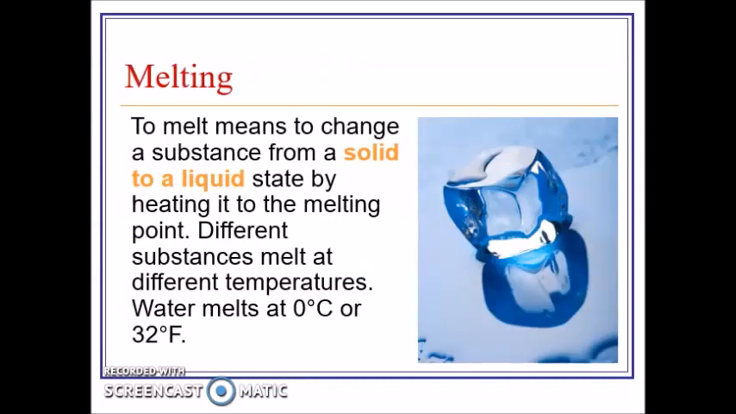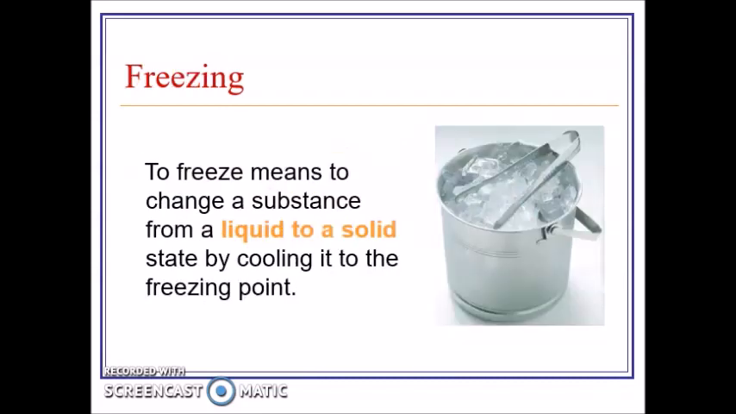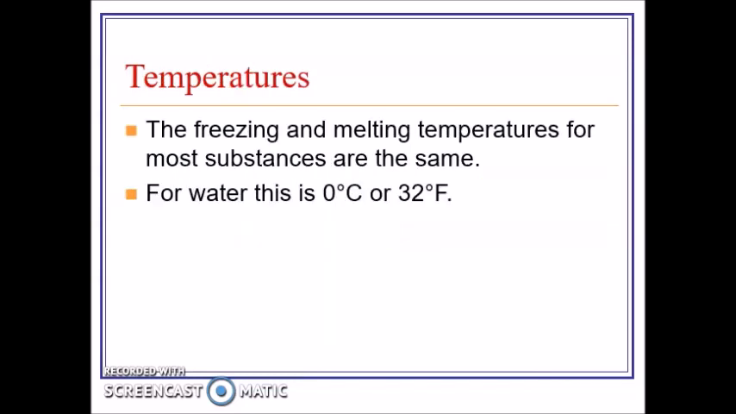To melt means to change a substance from a solid to a liquid state by heating it to the melting point. Different substances melt at different temperatures. Water melts at 0 Celsius or 32 degrees Fahrenheit. To freeze means to change a substance from a liquid to a solid state by cooling it to the freezing point. Now, temperatures. The freezing and melting temperatures for most substances are going to be the same. So, for example, water, its freezing temperature and melting temperature is at 0 degrees Celsius or 32 degrees Fahrenheit.